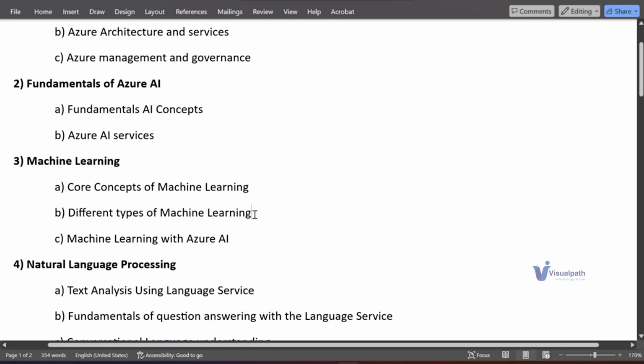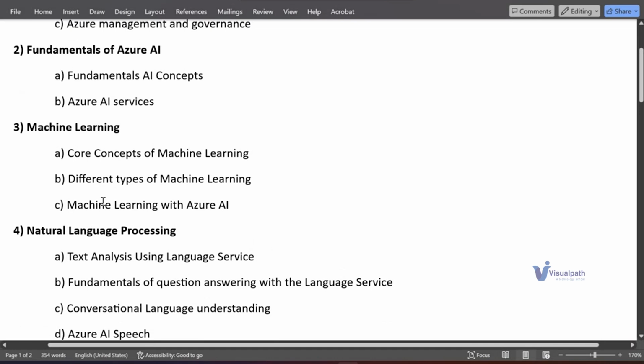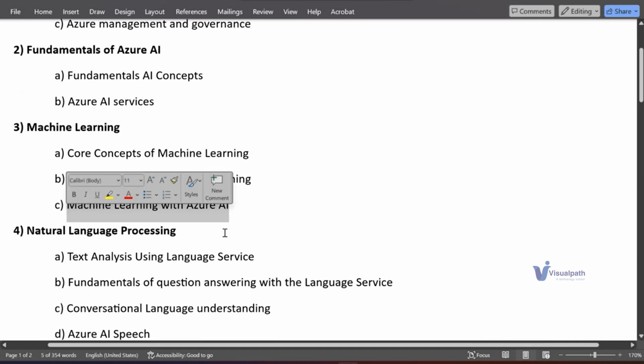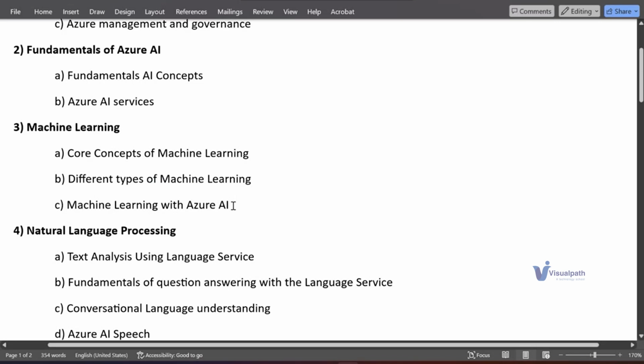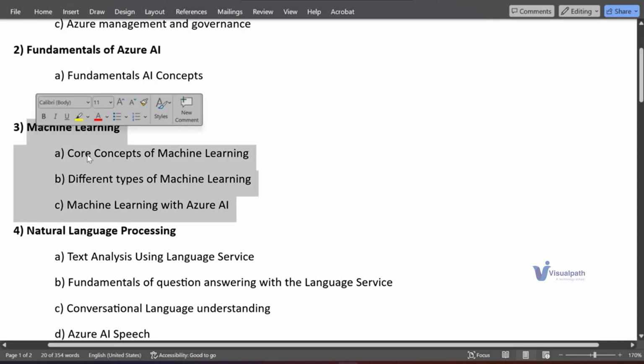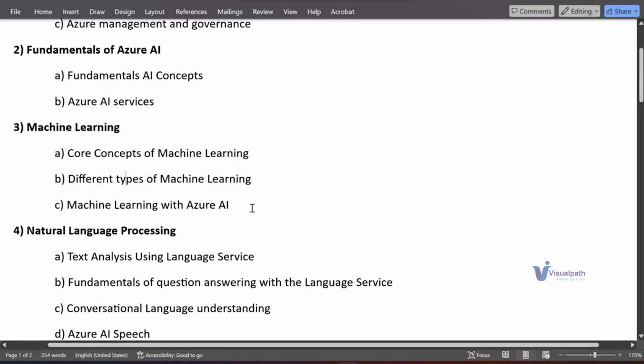Okay, so after learning all the concepts and all the implementations of machine learning, then we'll have machine learning with Azure AI. So what is Azure AI providing for machine learning? We'll go through the service and we will utilize the service and build the models. Not only building the models, we'll also take care of how to deploy the machine learning models end to end. So this covers both practical knowledge and theoretical knowledge, from end to end. For each of the algorithms or machine learning models we'll be learning, we'll consider data sets and train the models from end to end.